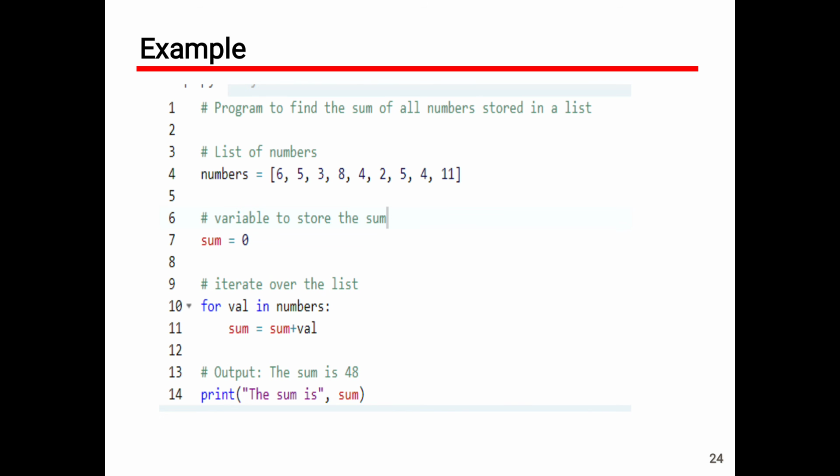After that, as in the while loop, we also follow proper indentation. Whether it is a single statement or multiple statements, we have to follow proper indentation, that is sum equals sum plus val. If you run the program, it shows the sum is 48. Okay, so this is about the control statements, that is while and for loop in Python. Thank you so much.